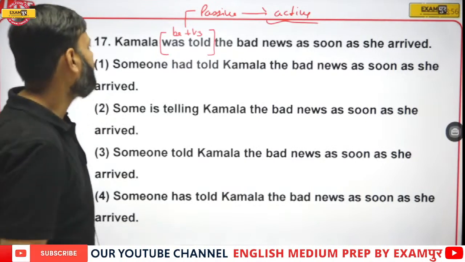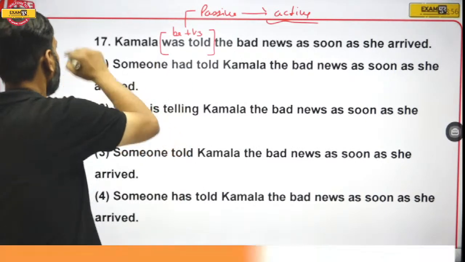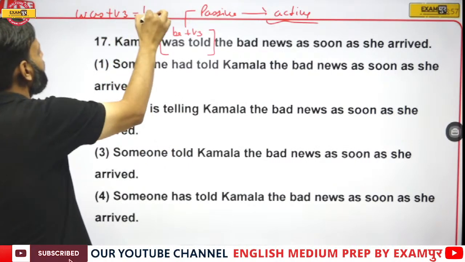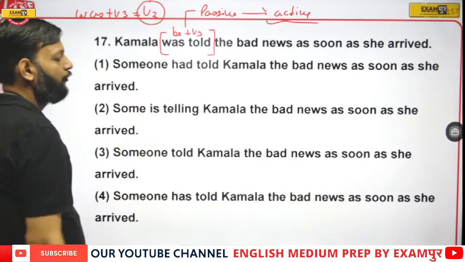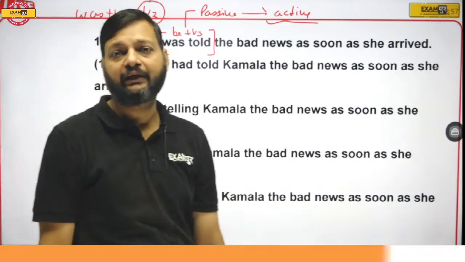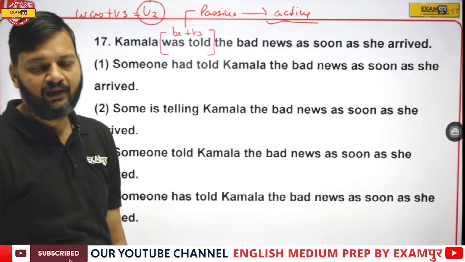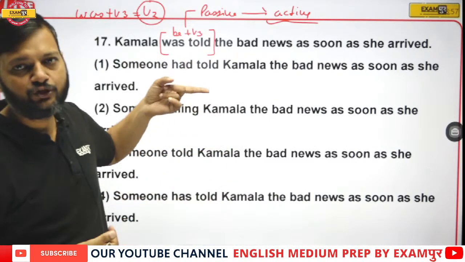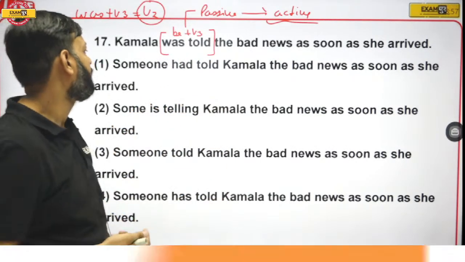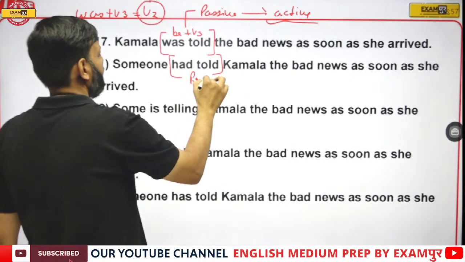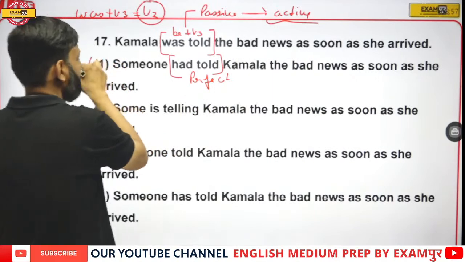See, here we have was plus V3. Was plus V3 means second form in active. Was is the helping verb of past indefinite tense. It means the active of this sentence should be past indefinite. But here we have had told, which is perfect, cannot be the answer.